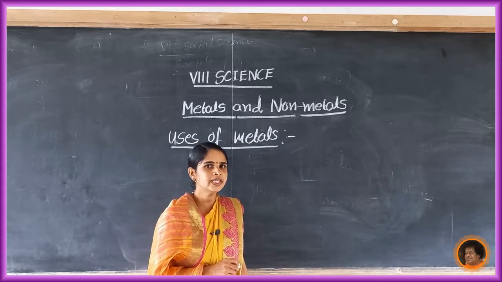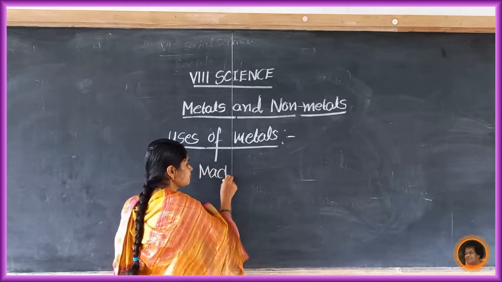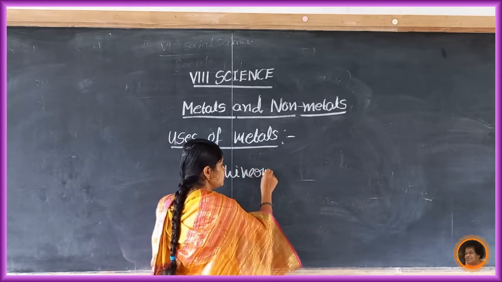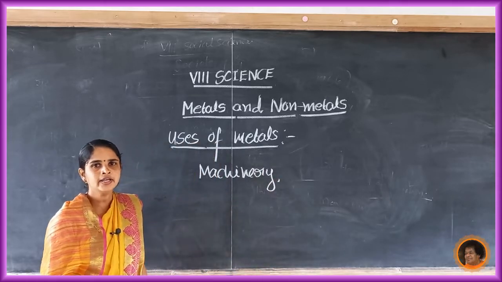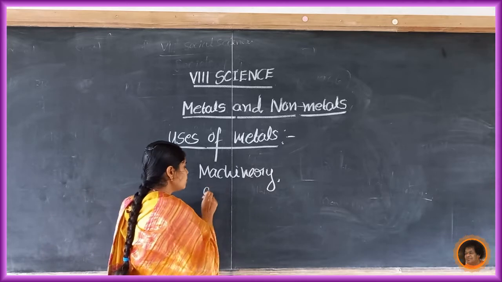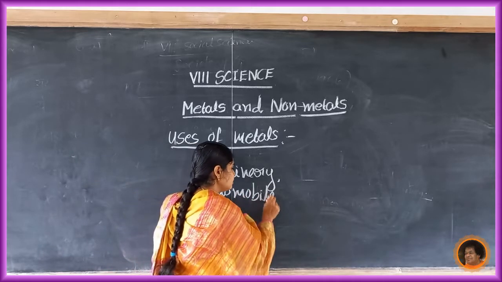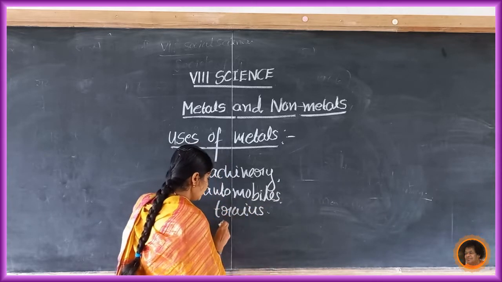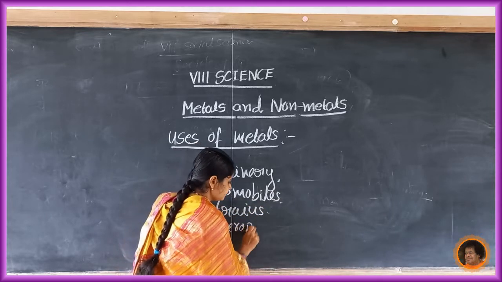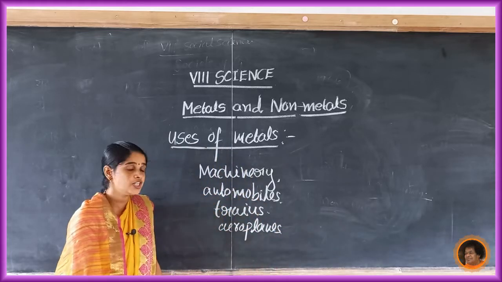Which are the uses of metals? They are used in making machineries, automobiles, trains, aeroplanes, industrial gadgets.